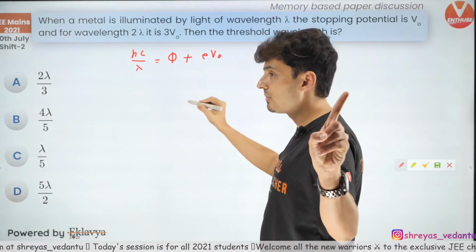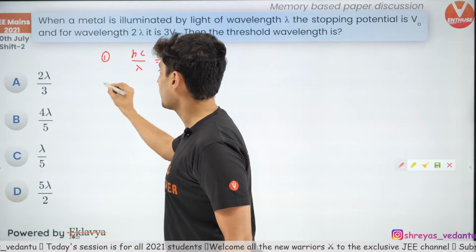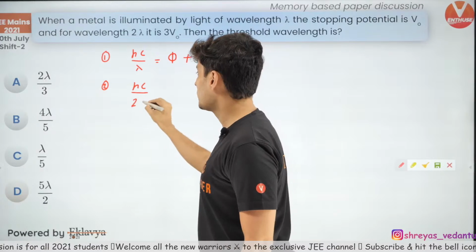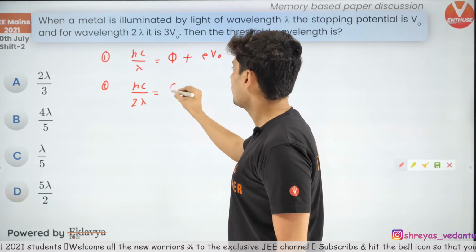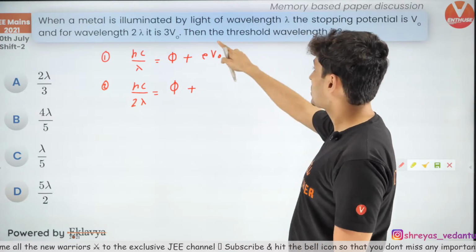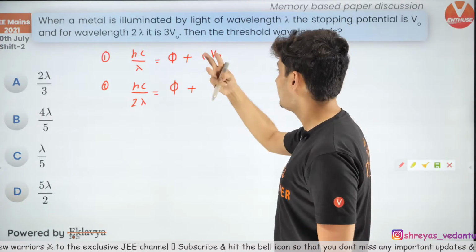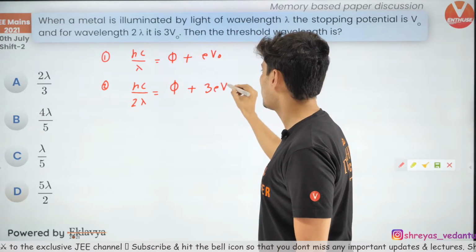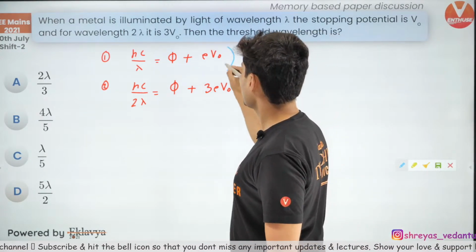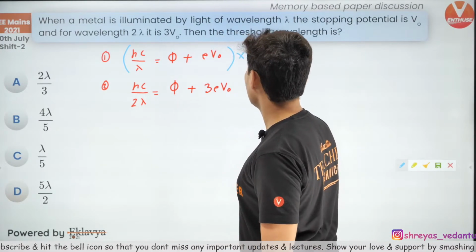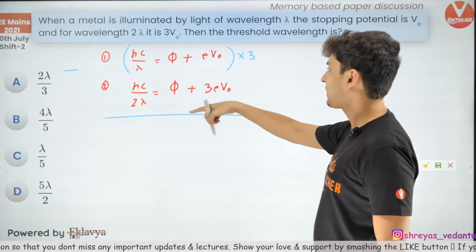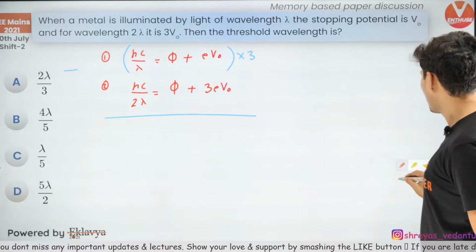So that's the first time. Second time, this is for the first scenario. Second time, Hc by new wavelength 2 lambda will be the work function, obviously it won't change, plus the stopping potential has become 3 times, so 3eV0. Now what I will do is, I'll just take this equation and multiply by 3, and then I'll subtract both of them and see what I get.